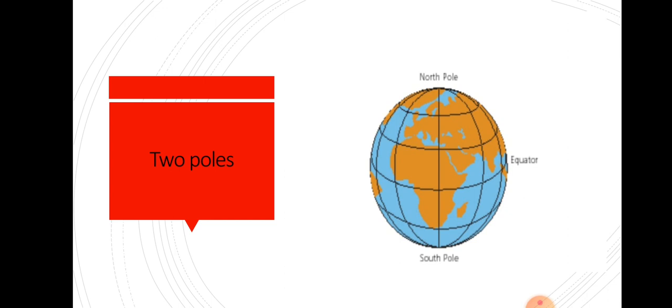Equator, you can see the parallel line passing exactly through the middle of the earth, but these lines are not actually present on earth. These are all imaginary lines that we imagine to study more about, to have a clear understanding of the concepts about the earth. So these lines are imagined.